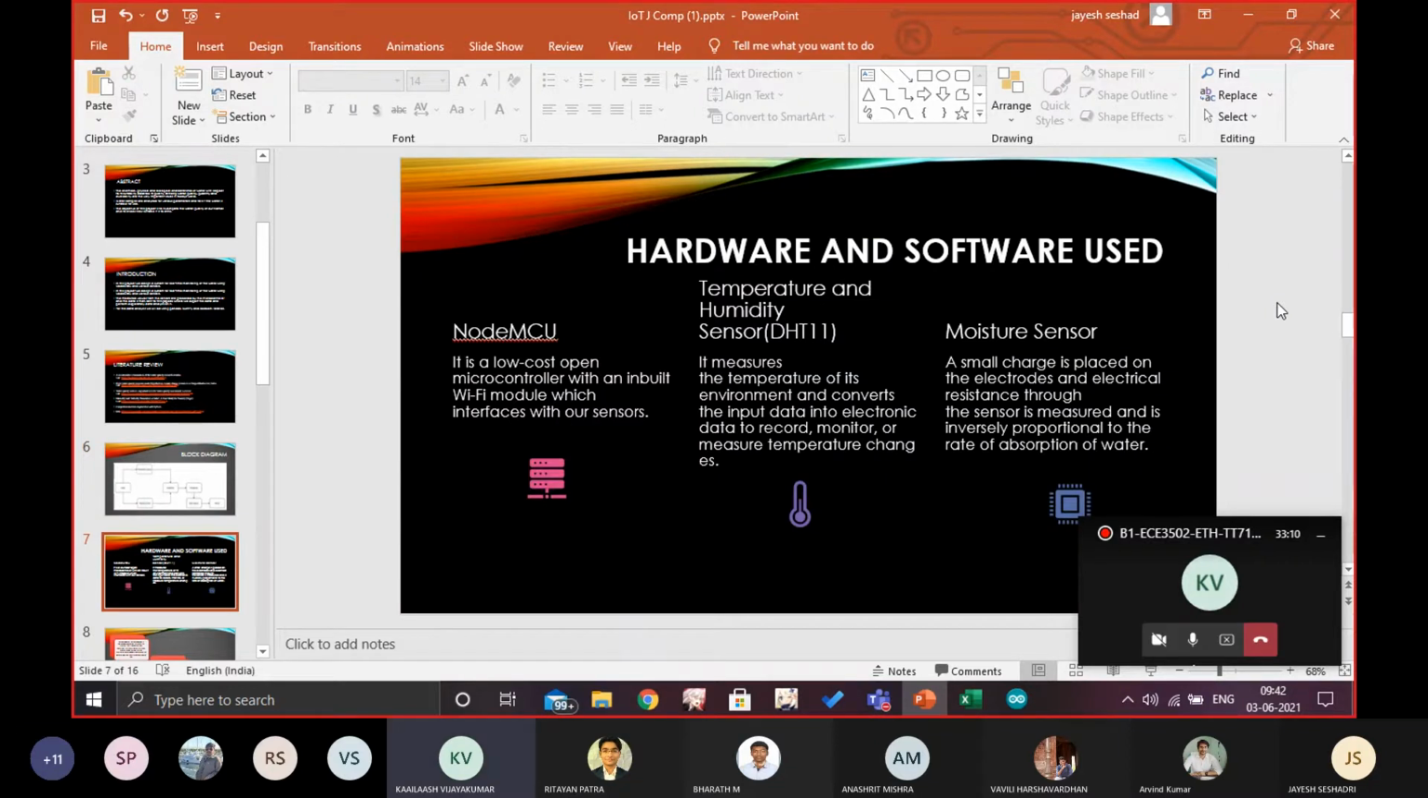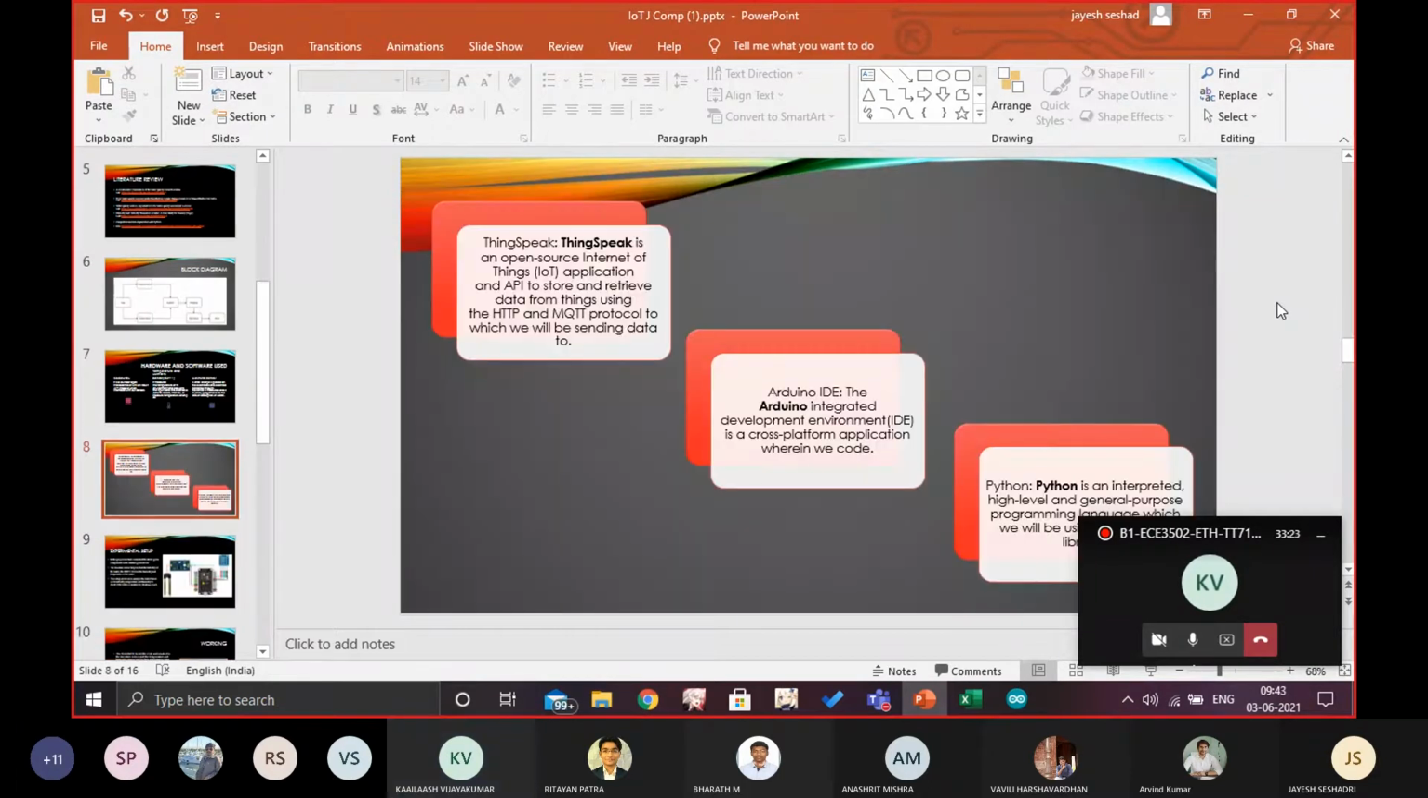The hardware we've used is the Node MCU, the temperature and humidity sensor DHT11, and a moisture sensor. The software we're using is ThingSpeak for transferring the data, the Arduino IDE for programming the Node MCU, and finally Python, where we use the final code for obtaining the data and analyzing it.